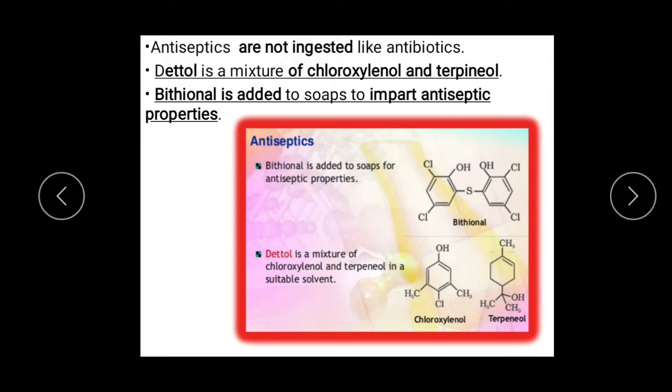Another important thing you have to keep in mind: Dettol. Dettol is a mixture of chloroxylenol and terpineol. Similarly, a very important point to remember is that bithionol is added to soaps to impart antiseptic properties. Questions may be asked which compound is added to soaps to impart antiseptic property, and the answer will be bithionol. And what are the two components of Dettol? It is chloroxylenol and terpineol.